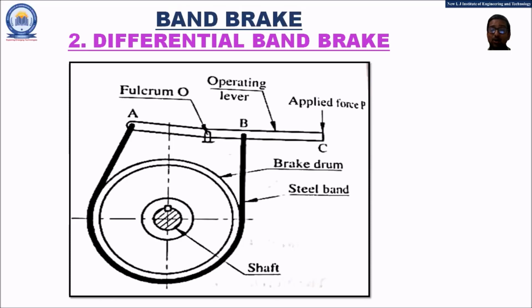Whereas in case of the simple band brake, we need to apply more amount of force. And also, if you understand the technical concept, the direction of operating the lever is also different.